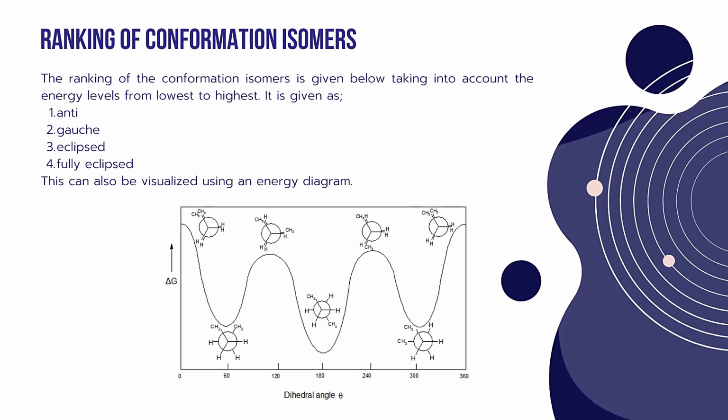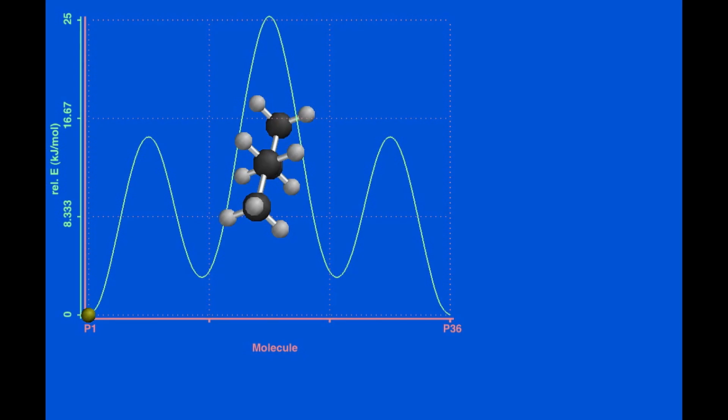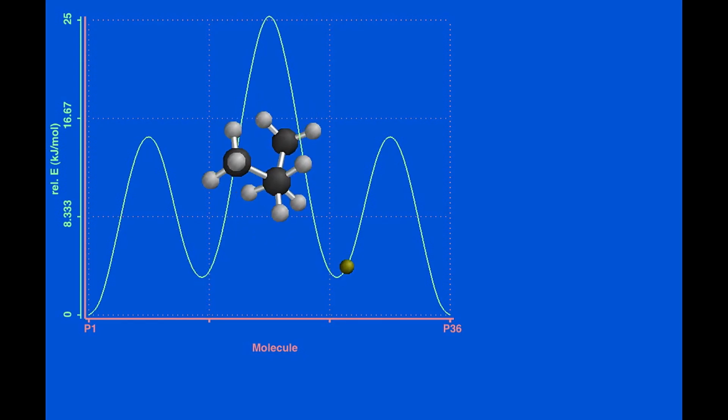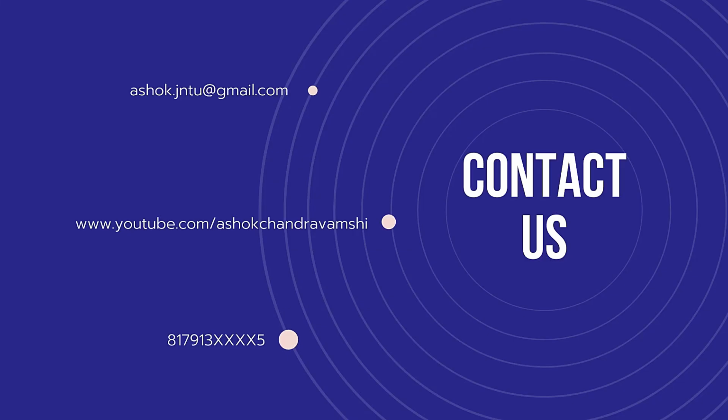It also indicates that as the energy of the conformers decreases and we get the staggered conformers of butane, the stability also increases. As energy is less, the stability of the molecule increases, and vice versa: whenever the energy of the conformers is high, as in the eclipsed conformation, the stability becomes less. This is the phenomenon we can observe from the energy diagram of n-butane conformational isomers.